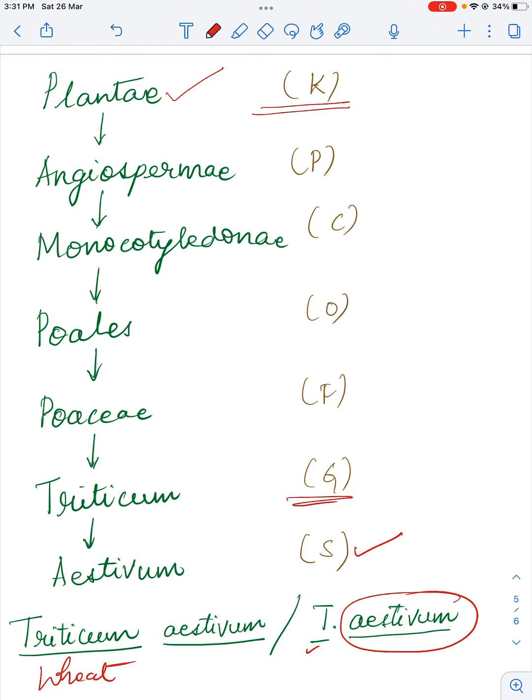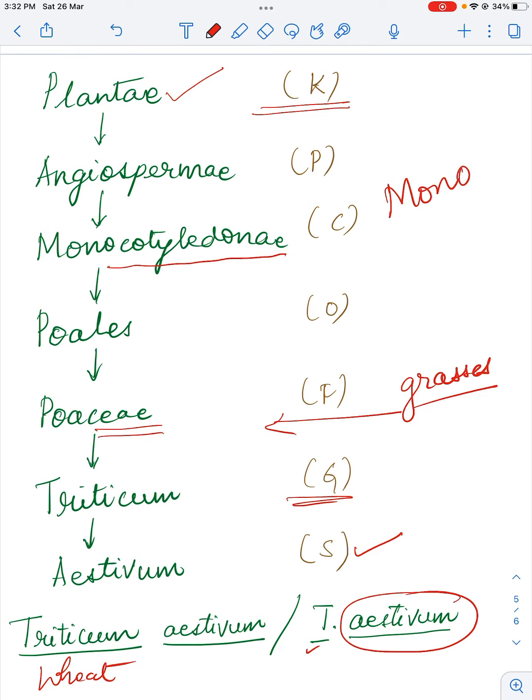While all these, wheat, rice, belong to the family of grasses. So the family to which all the grasses belong is called Poaceae, right? And the order is Poales. These are all monocotyledons. You know of mono and dicotyledons, don't you?